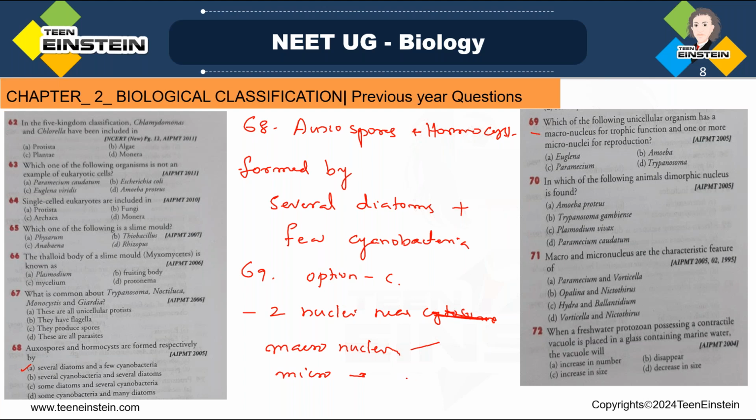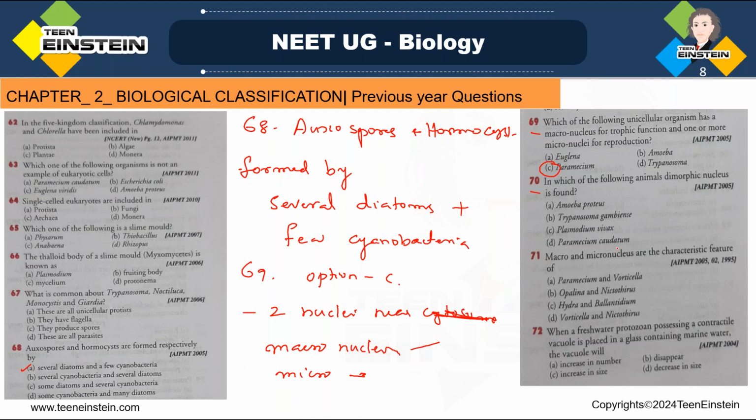Right? So which is the right answer here? Answer is C, paramecium. That is a unicellular organism which has a macronucleus and micronucleus. Next question, question number 70: in which of the following animals is a dimorphic nucleus found? Options are Amoeba proteus, Trypanosoma gambiense, Plasmodium vivax, and Paramecium caudatum.